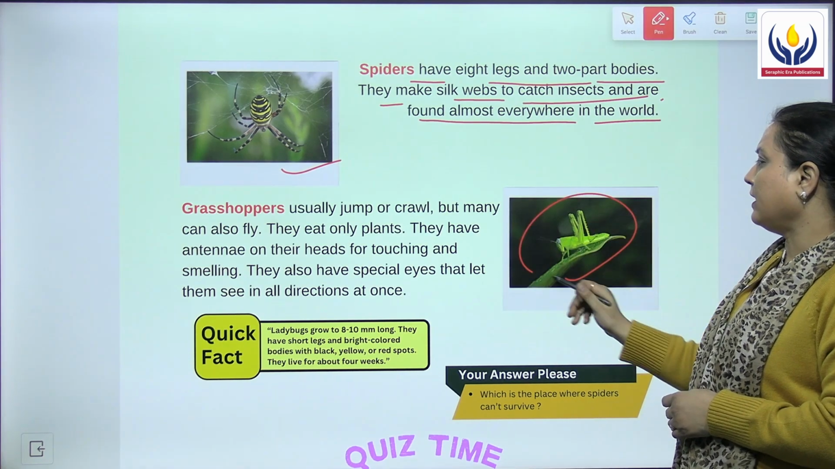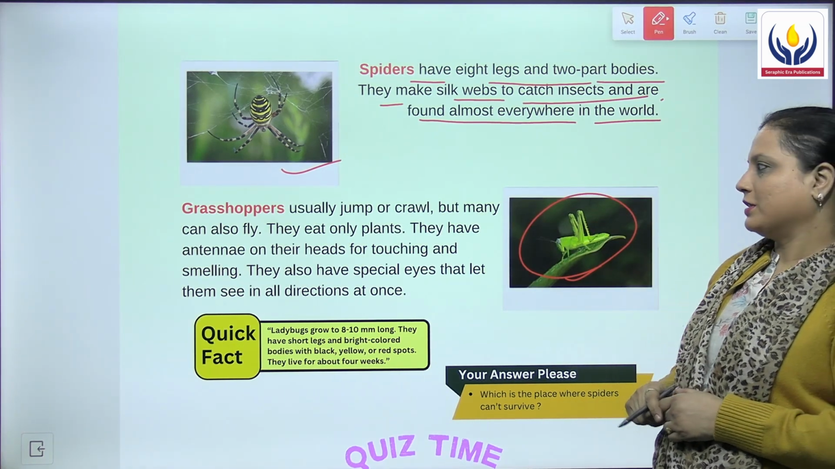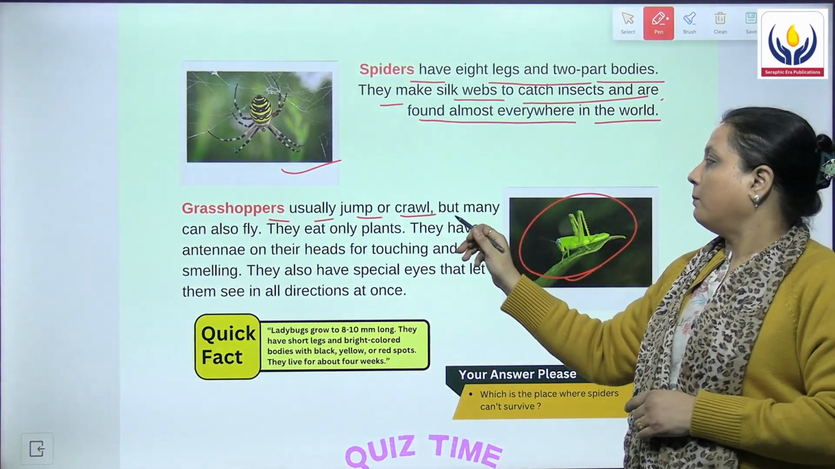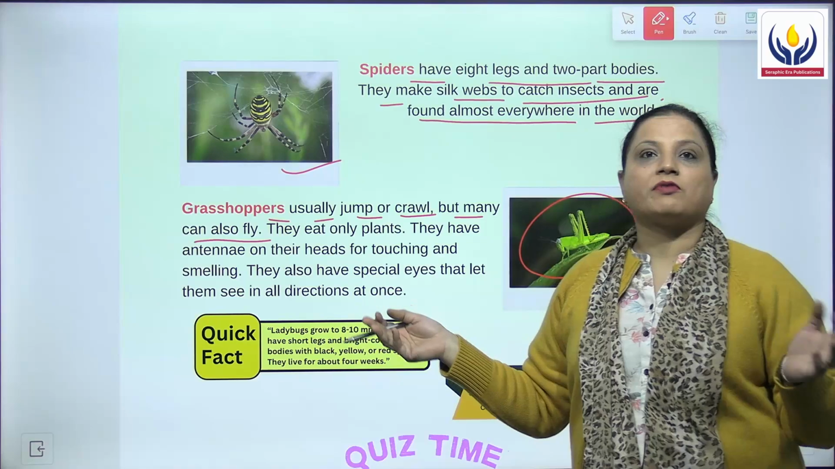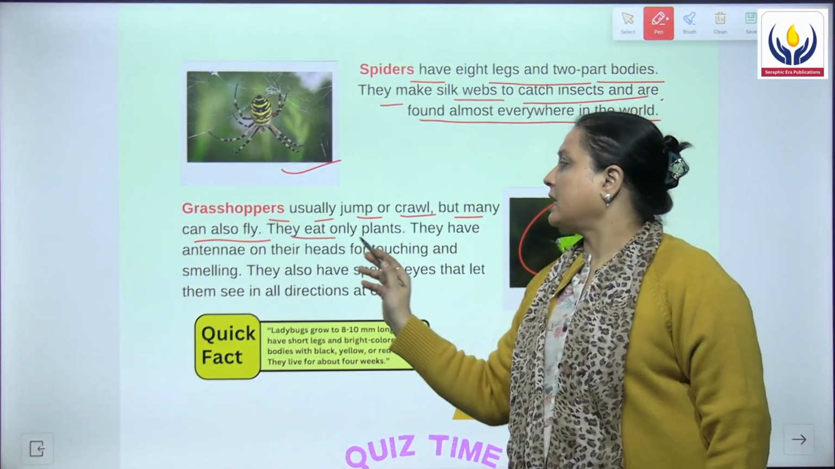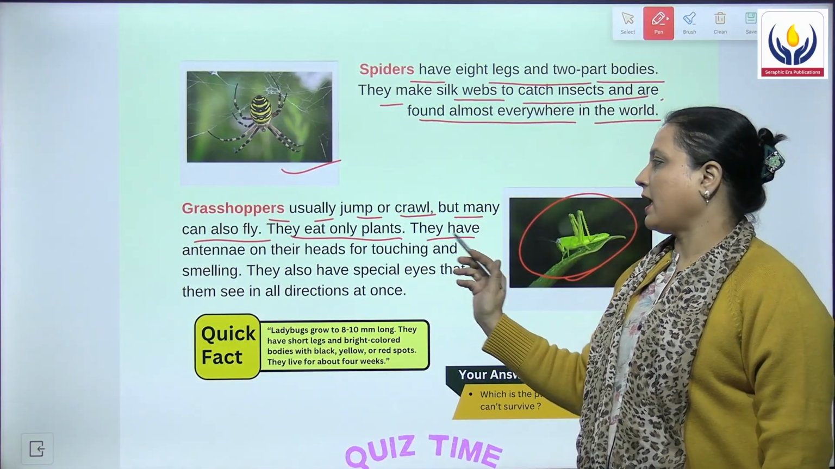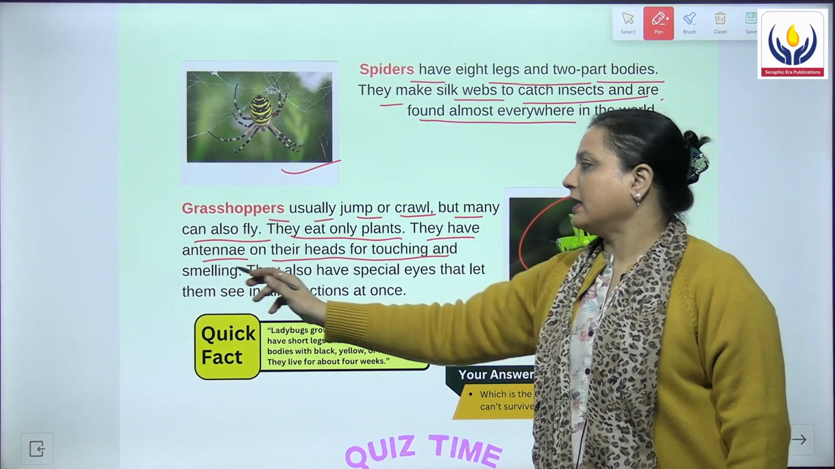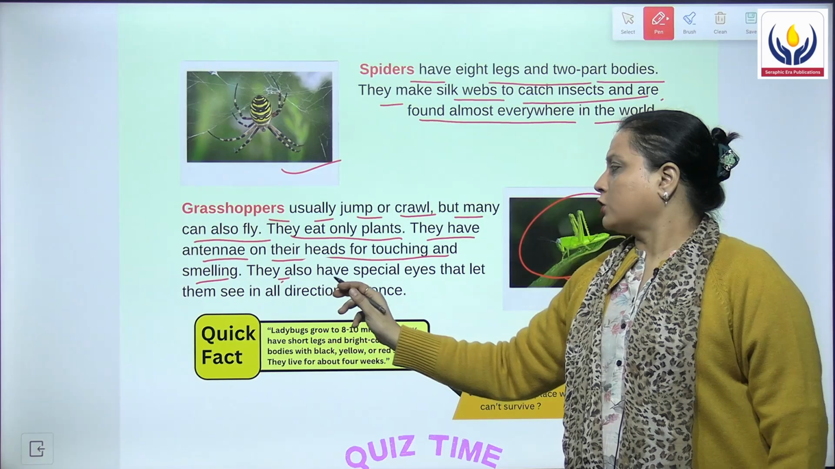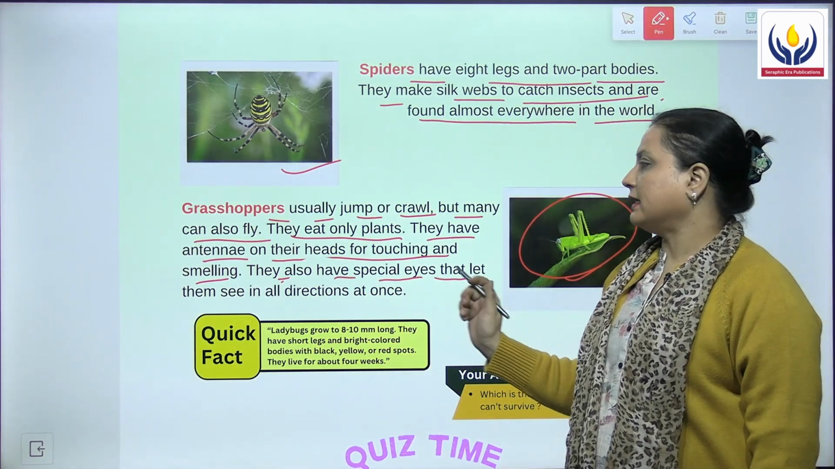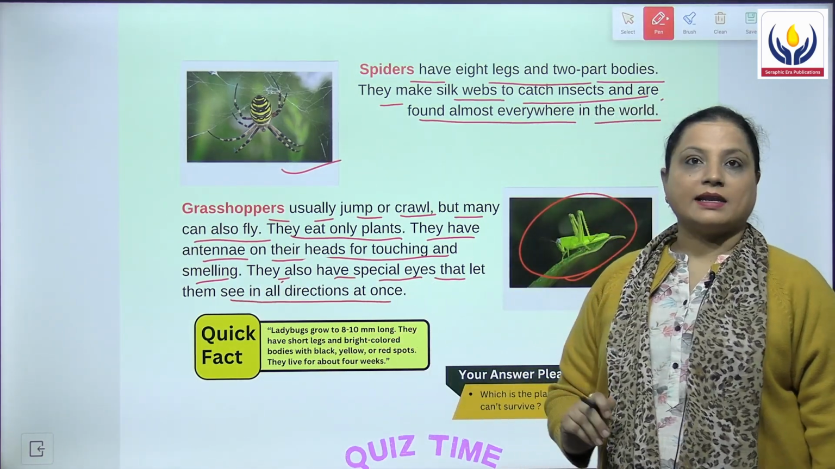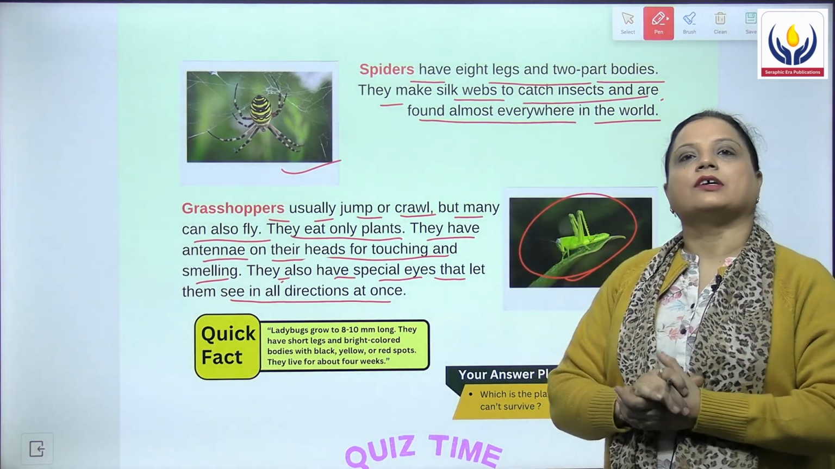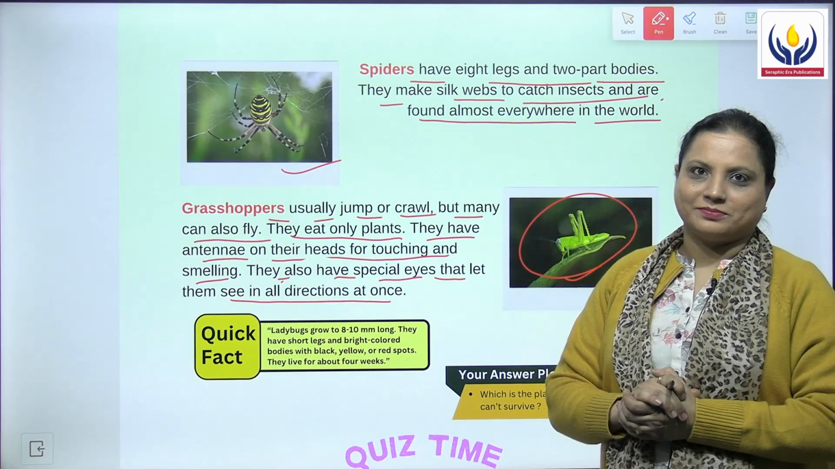Next we have the grasshoppers. Grasshoppers usually jump or crawl, but many can also fly. Then they eat only plants. They have antennae on their heads for touching and smelling. They also have special eyes that let them see in all directions at once. That means वो अपनी eyes से सारी directions में एक बार में देख सकता है.